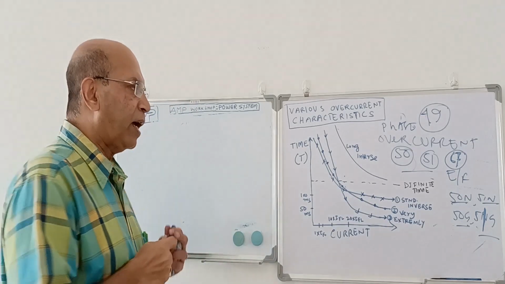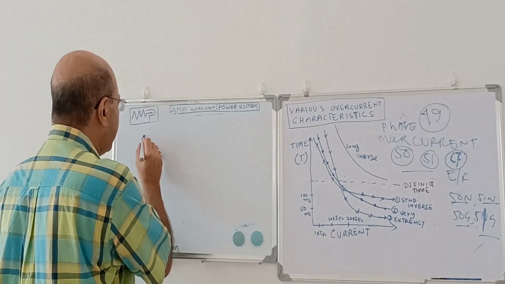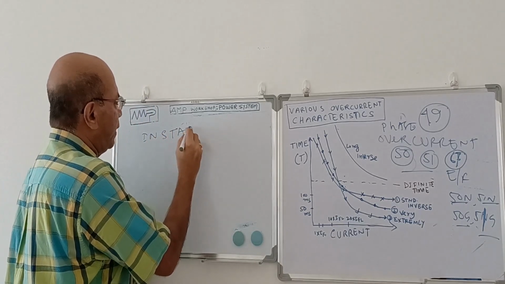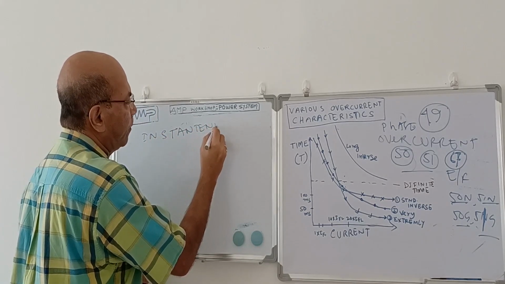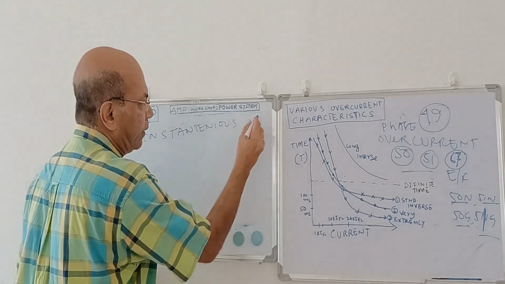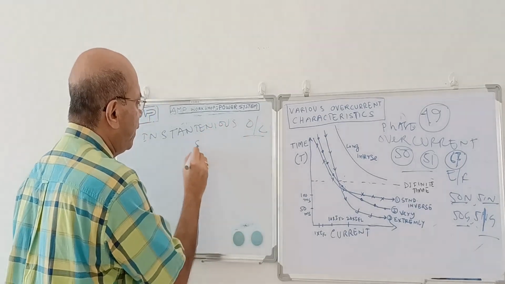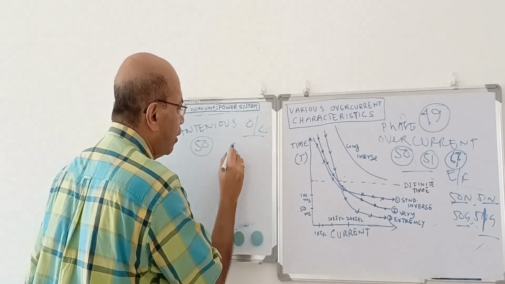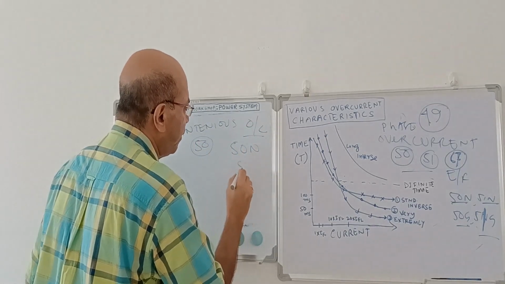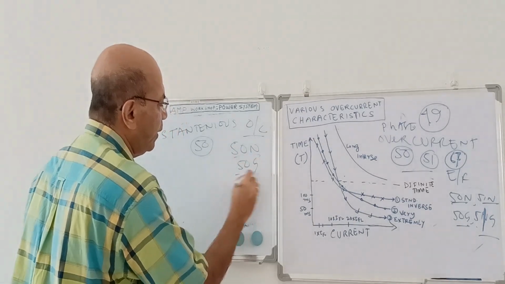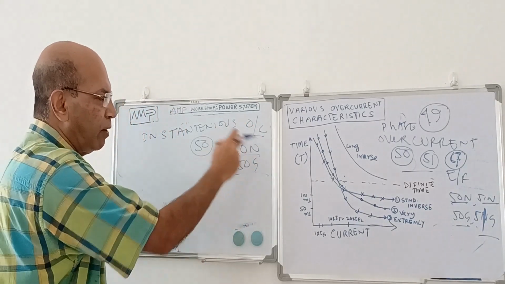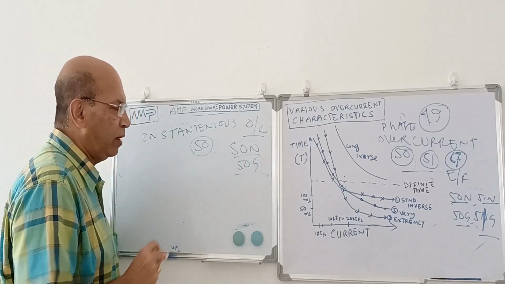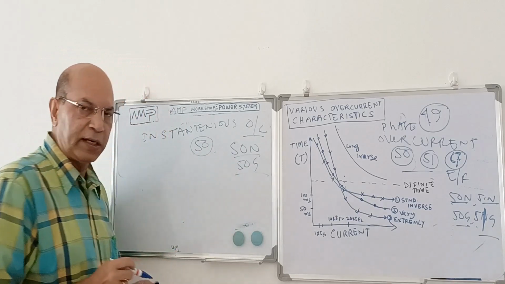Okay. So how is the characteristic of that relay? We define instantaneous overcurrent by 50. In case of phase fault, we say 50. In case of earth fault, we say 50N or 50G, whatever it could be. When we discuss earth fault, we will define what is N and what is G. For now, just say 50 is instantaneous phase fault, and 50N or 50G is instantaneous earth fault.